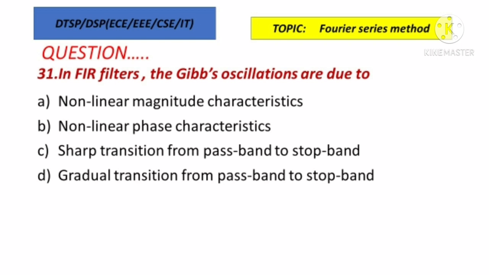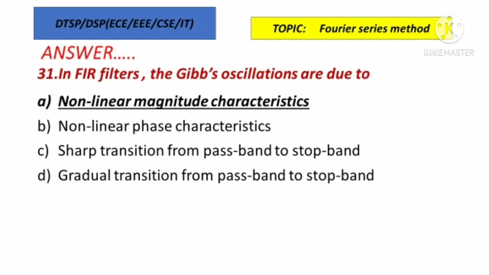So option A is the correct answer. We know Gibbs oscillations are due to the truncation of infinite series. While doing truncation, at the point of discontinuity, we are having the slow convergence due to the nonlinear magnitude characteristics. So option A is the correct answer.